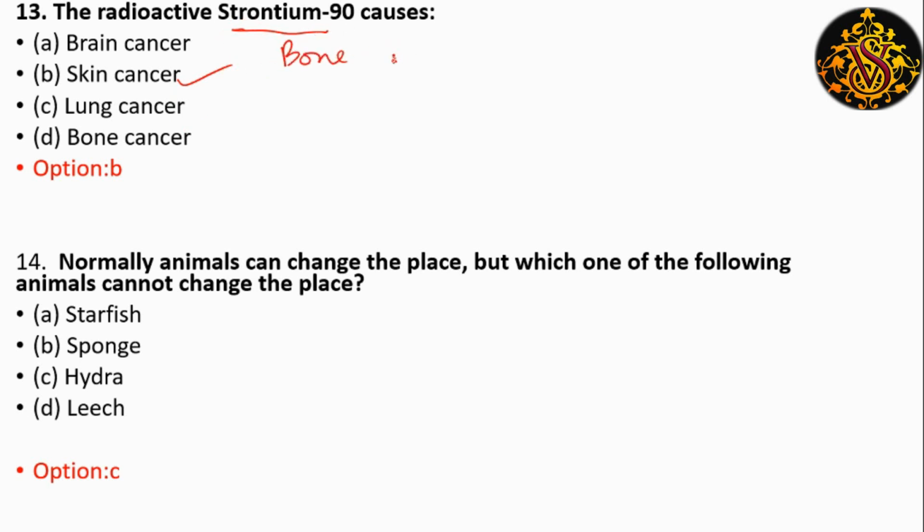As it is present in bones and bone marrow, it can also cause bone cancer, and cancer of nearby tissues also.